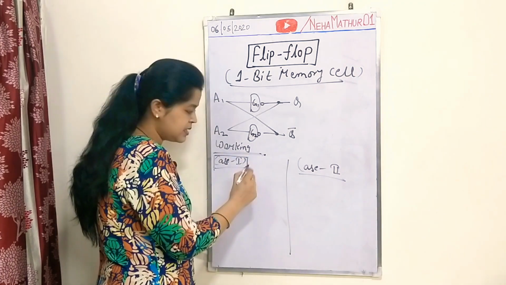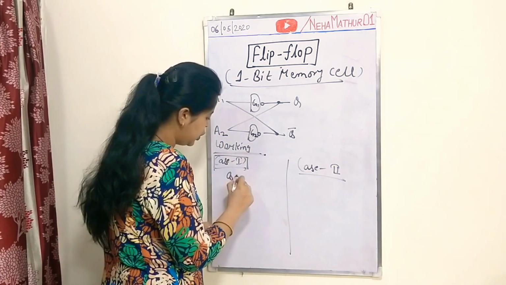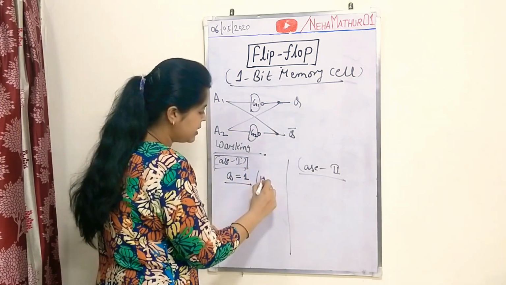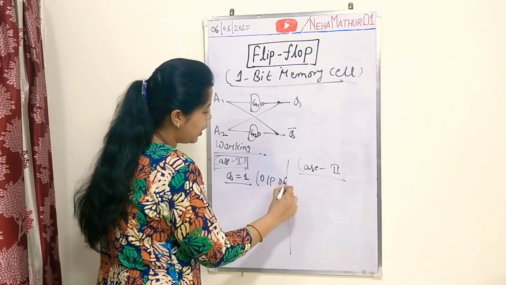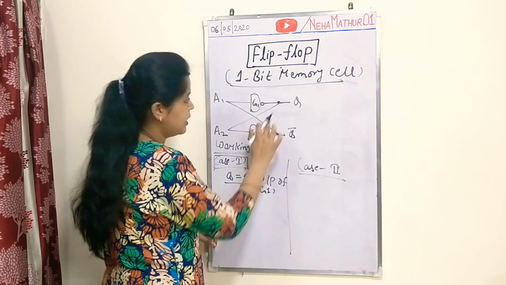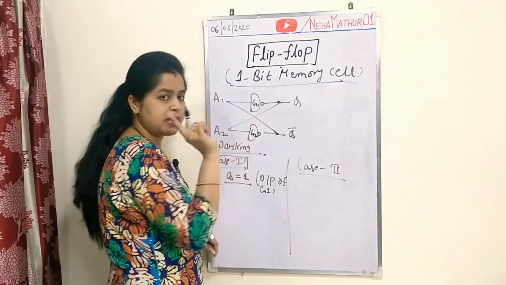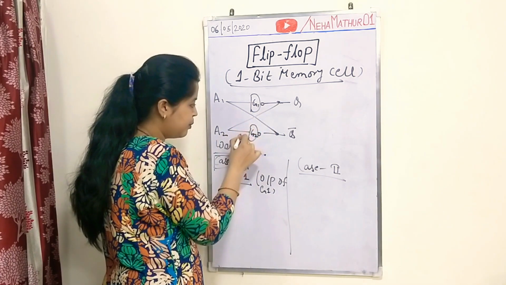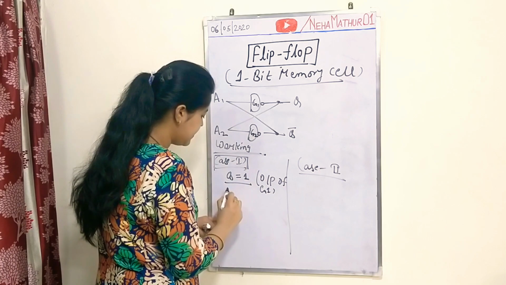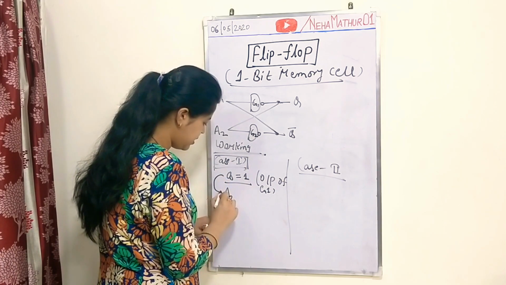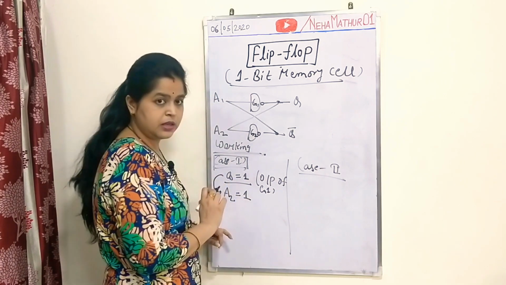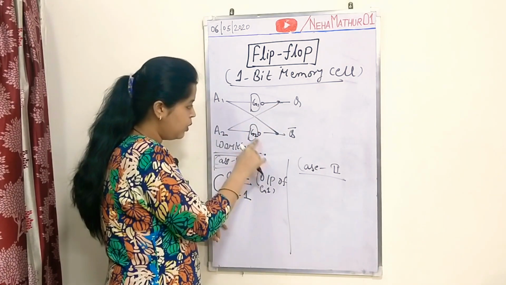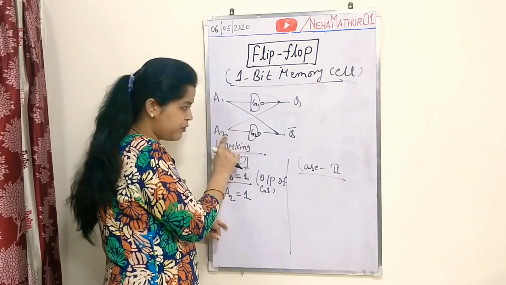In the first case, I am considering Q is equal to 1. That means this one is 1, or you can say that the output of G1. I am taking the output of G1 as a 1. Now this is working as an input of G2. That means because of this assumption A2 will be 1, because Q is directly connected with G2. So now the input for G2 will be 1.